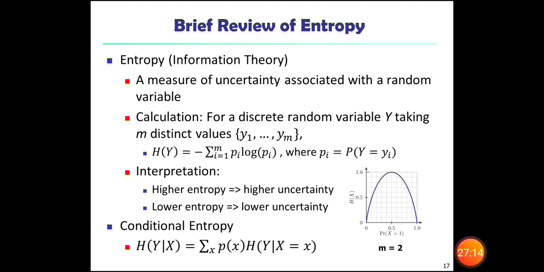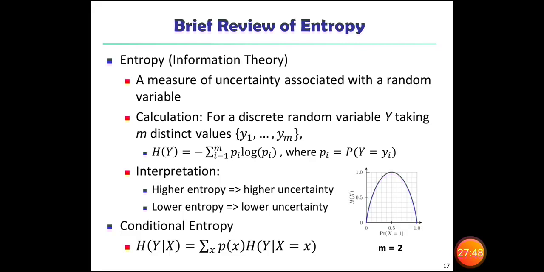So this is the formula which can be used for measuring uncertainty associated with a random variable. Interpretations here: higher entropy and lower entropy. If you have higher entropy, then higher uncertainty. So entropy we need to measure it. If you find higher entropy, obviously you will have higher uncertainty in the collected information. The same way, when you have lower entropy, there you will have lower uncertainty.